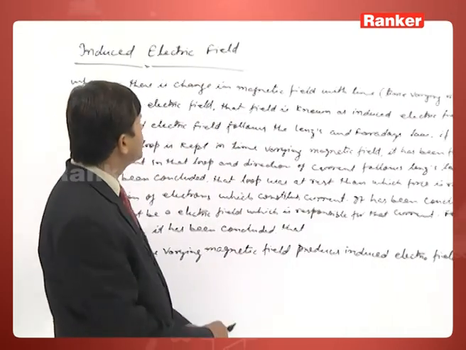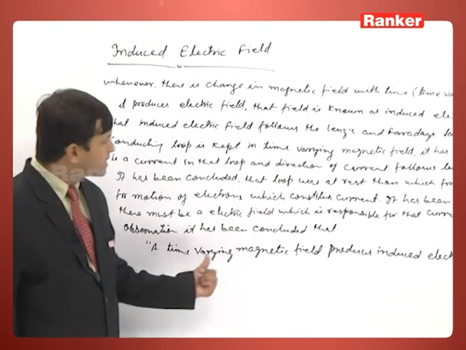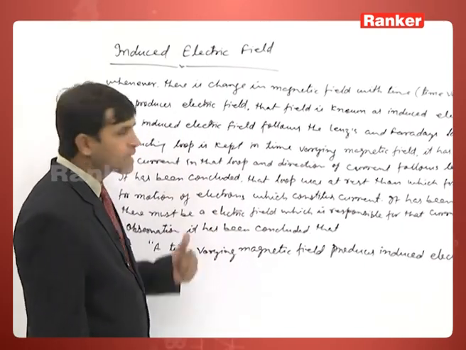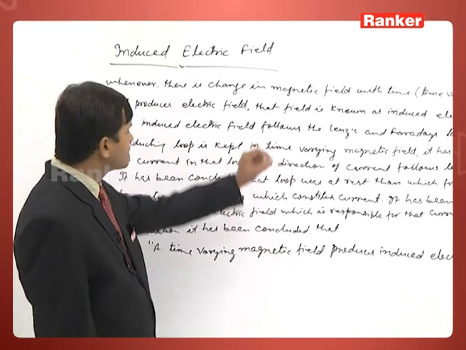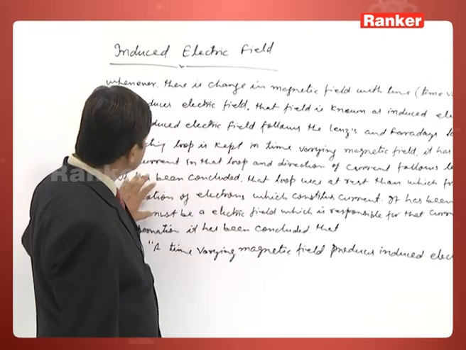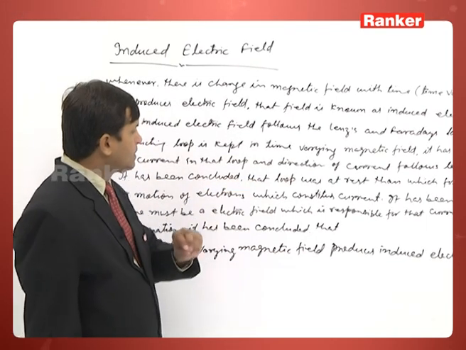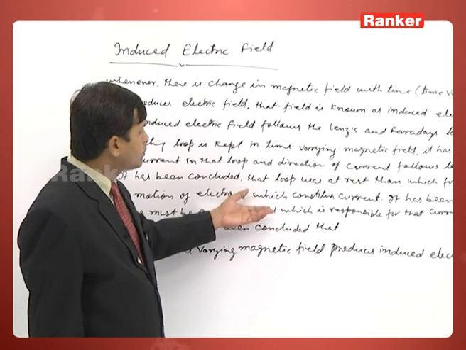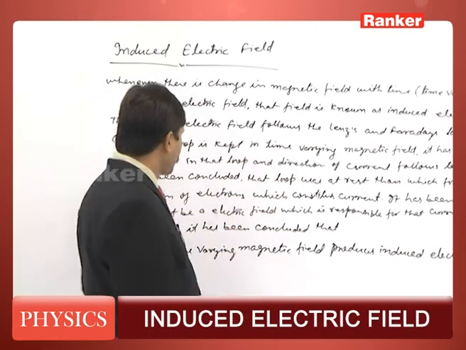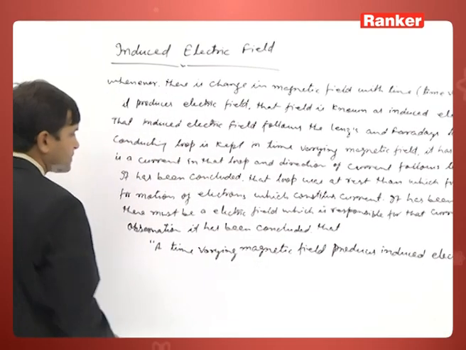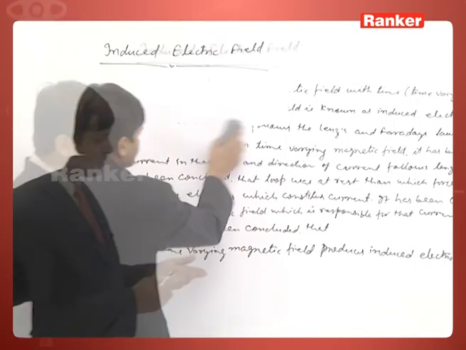So one important point is that the presence of a conducting loop is not the criterion of induced electric field. The presence of a conducting loop is just for observation. Whether the loop is present or not, the electric field will always be there.